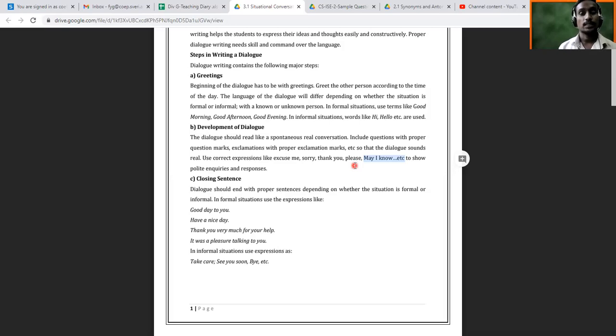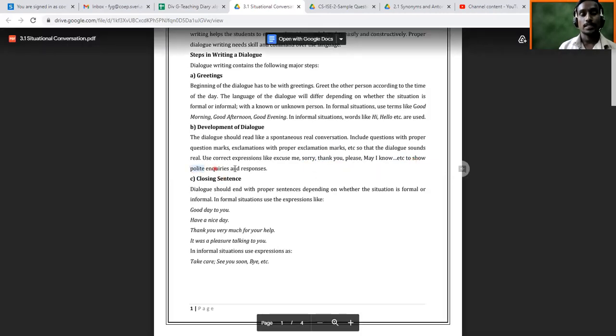Okay, something like this. And if the person tells you to choose this way, go straight, then take a left, and you will find the station there, he has provided some information to you. So after receiving information, you can choose this expression: thank you for your information, thank you for your guidance. And if there is something that you have not done properly, you have to express it: sorry, I'm extremely sorry. So try to use polite language and these words to show polite inquiries and responses.